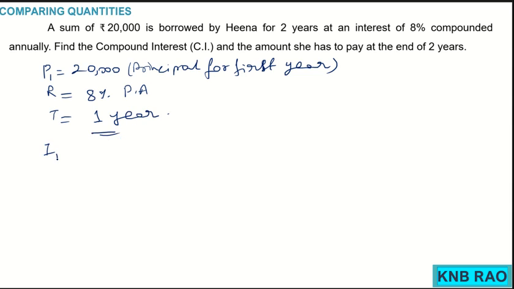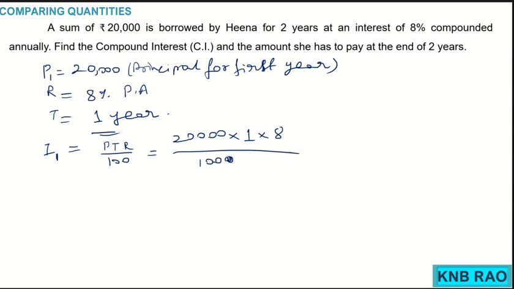Then interest for the first year is, by the PTR by 100 formula, 20,000 into 1 year into 8 upon 100. These two zeros will get cancelled, 8 ones are 8, and 8 twos are 16, so 1,600. We call this the interest for the first year.